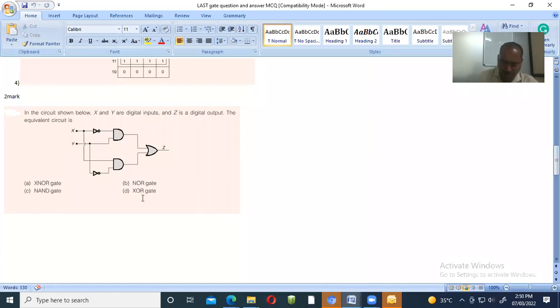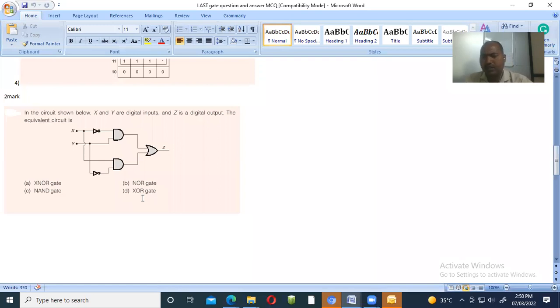Now the XOR gate. We know that X and Y are the two inputs, so it is X XOR Y, which is nothing but X bar Y plus X Y bar.